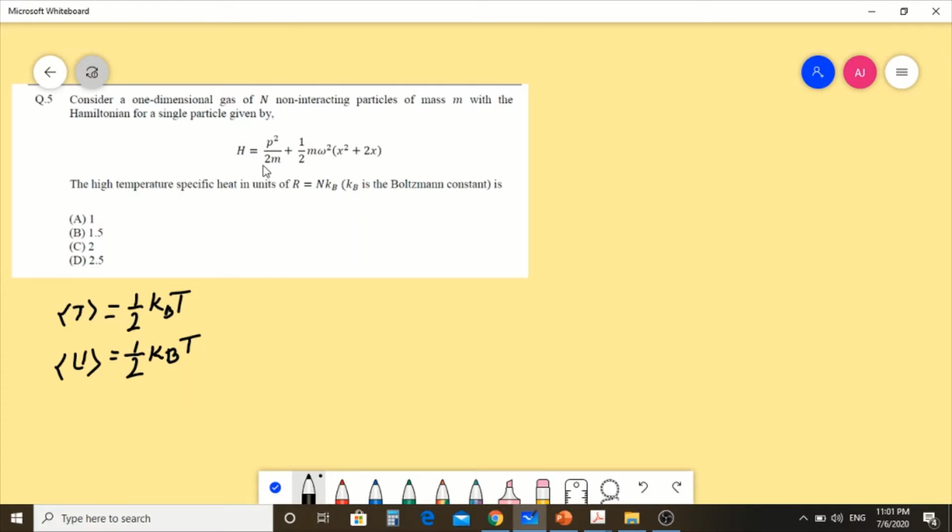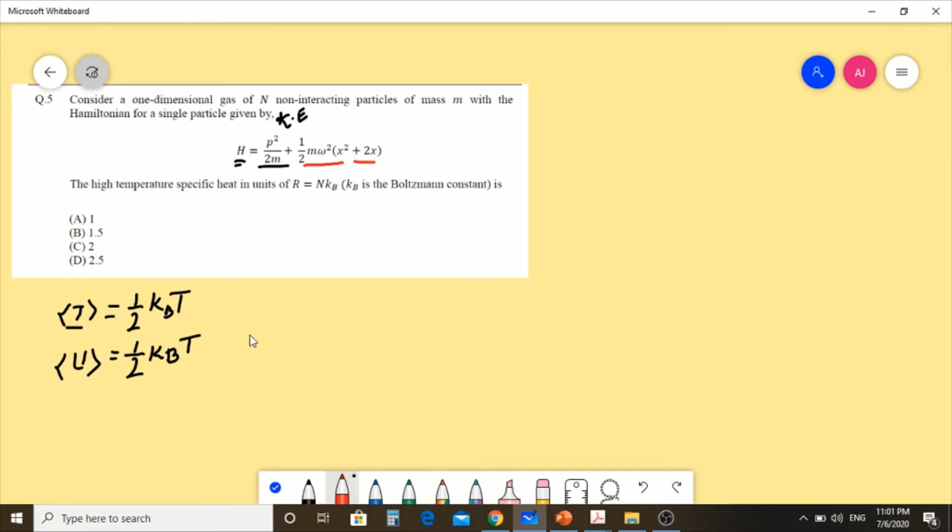Here the kinetic energy in the given Hamiltonian is simple. It is simply p squared by 2m. This is usually represented by KE, the kinetic energy, or T. The potential energy looks a little more complicated, because the potential energy is not simply half m omega squared x squared. It is x squared plus 2x. So we want to convert the potential energy into a whole square form.